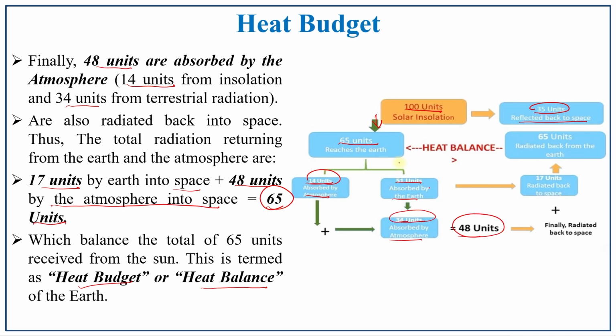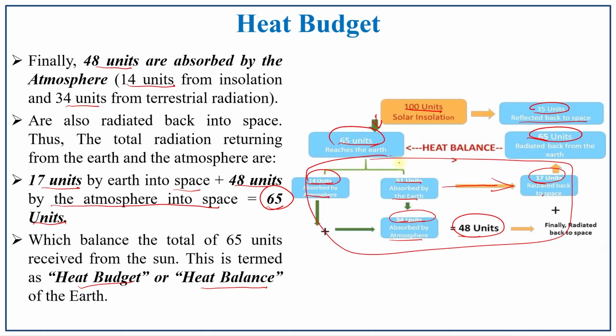So meanwhile what happened? From the 51 units, 17 units were radiated to the space earlier. So this 48 plus 17, altogether 65 units is balanced. So what is received? 65 units, and what is again sent back? 65 units. So these are all the processes in which the heat is balanced, absorption and then reflecting back. So this is the concept. This major concept is known as heat budget or heat balance.